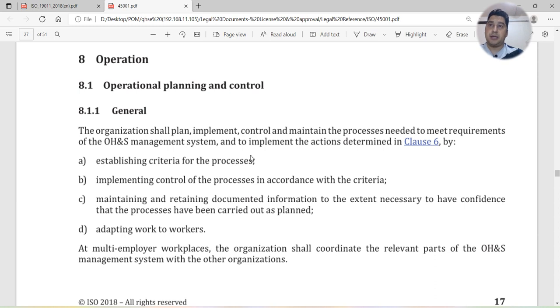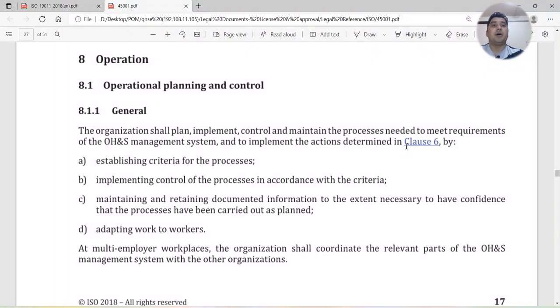Clause number 8 says that the organization shall implement, control and maintain the processes needed to meet the requirements of the OHS management system and to implement the actions determined in clause number 6. In clause number 6, we went through the planning process, addressing risks and setting objectives and targets.